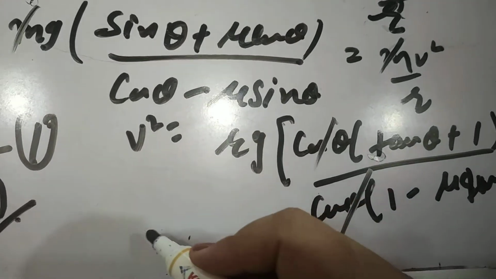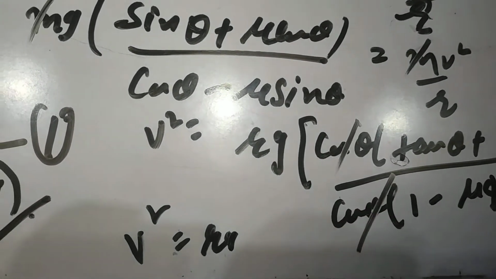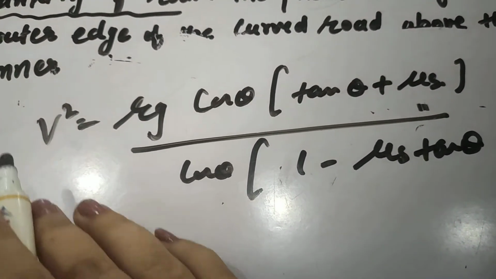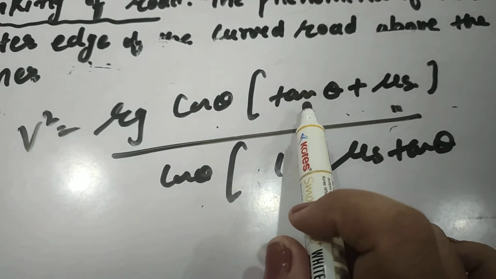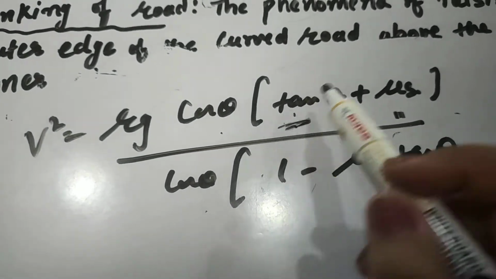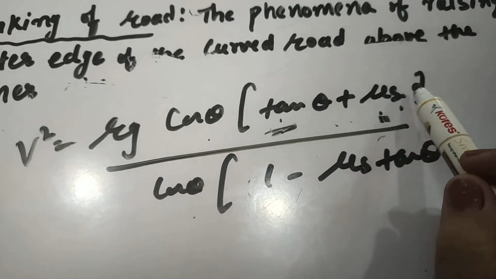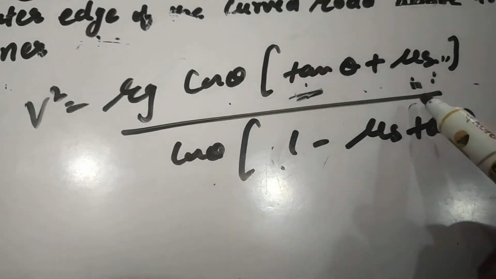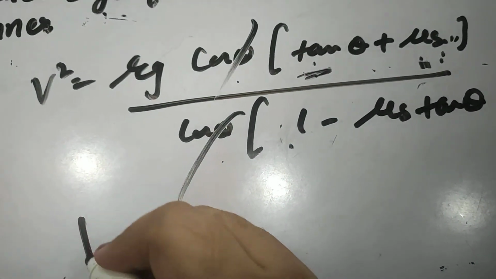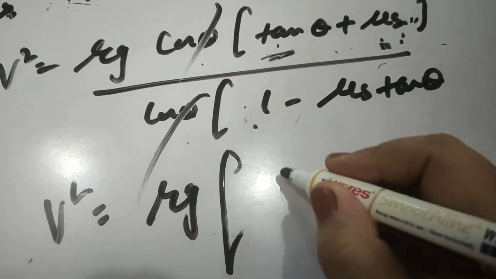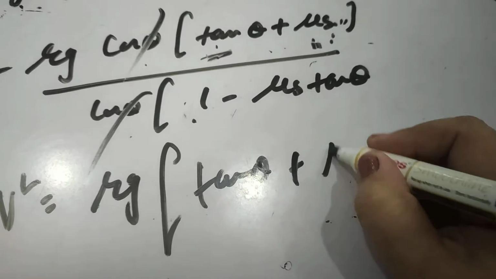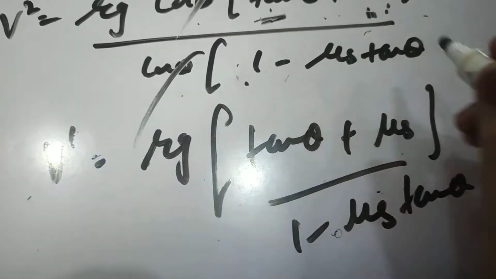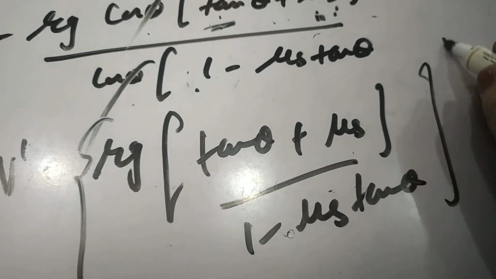So cos theta and cos theta cancel out, and we are left with v square is equal to rg, tan theta plus mu s upon 1 minus mu s tan theta, or v is equal to the square root of this expression.